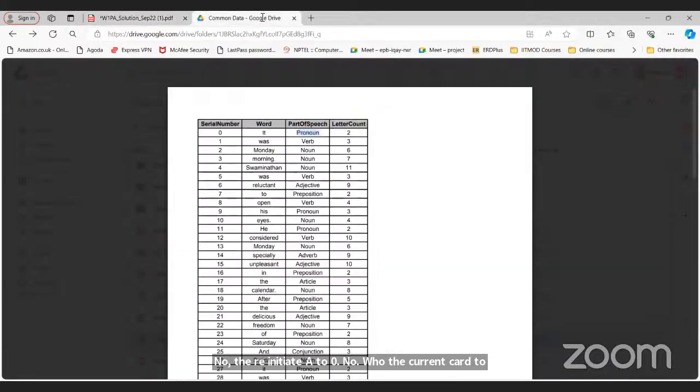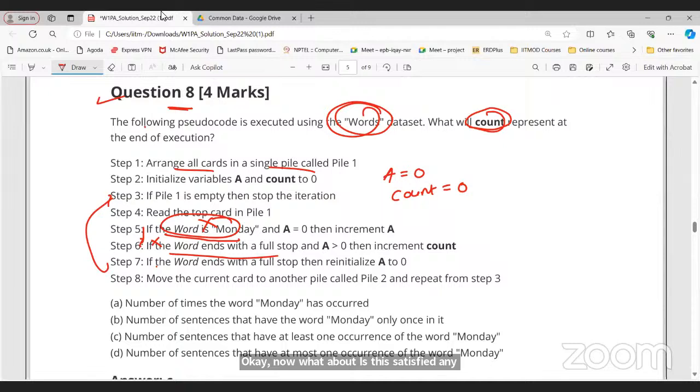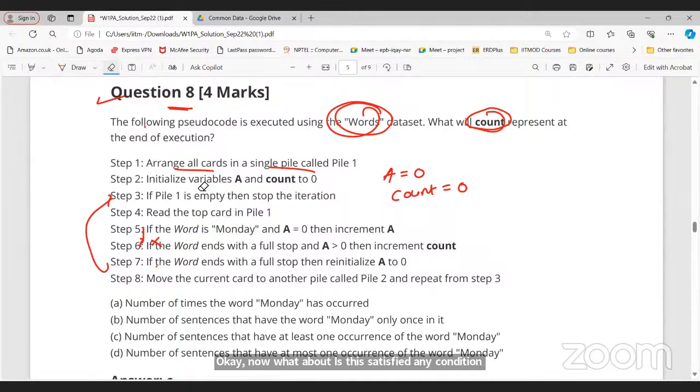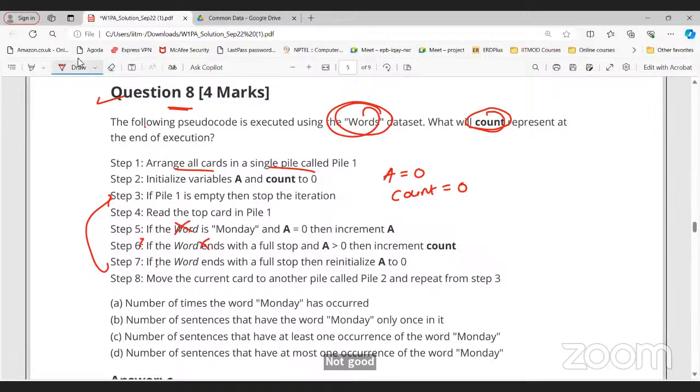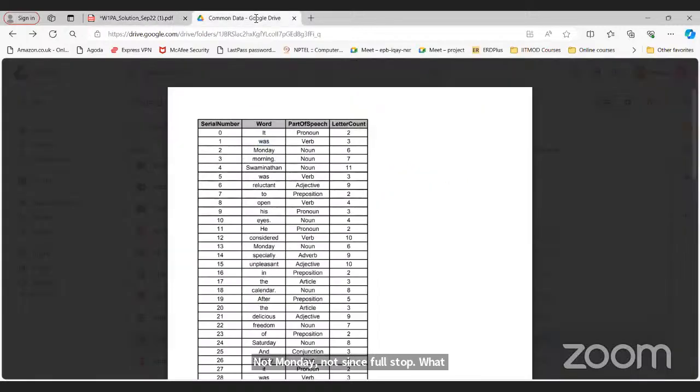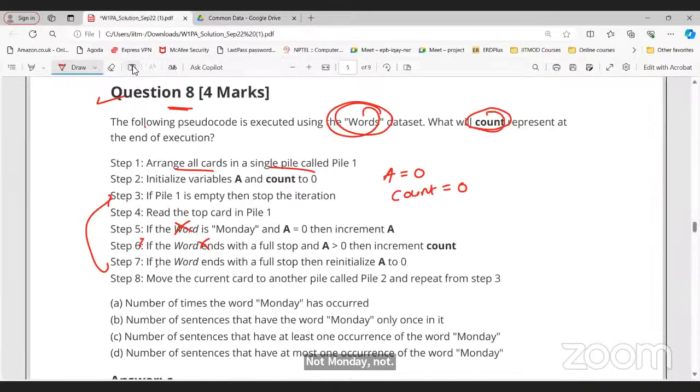Okay. Now what about "was"? Is any condition satisfied? Tell me. No, sir. Not Monday, not ending with a full stop. What about the next word? Yes, Monday, not a full stop. So the word is Monday. This is true, right? Then increment A. Incrementing A means A equals 0 and then increment A, so A will be 0 plus 1, which is 1. Sir, what does A equals 0 mean?